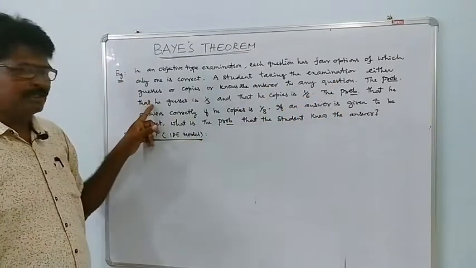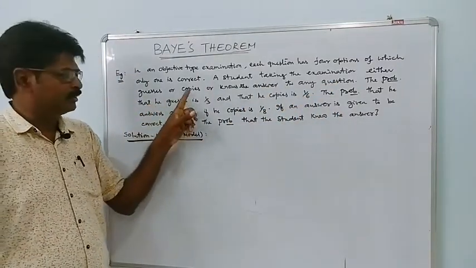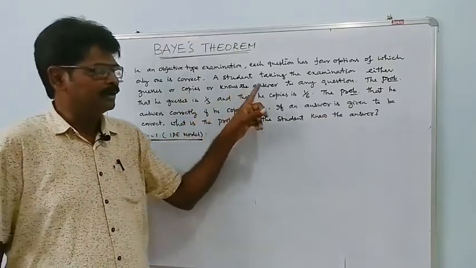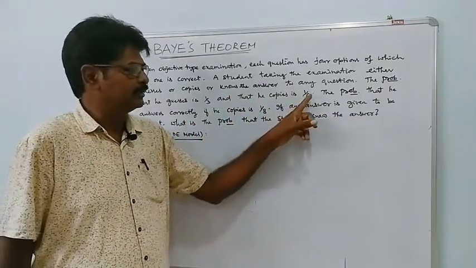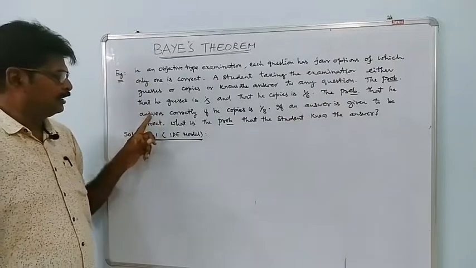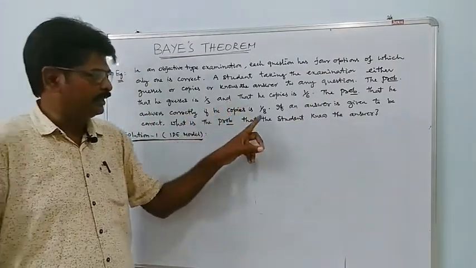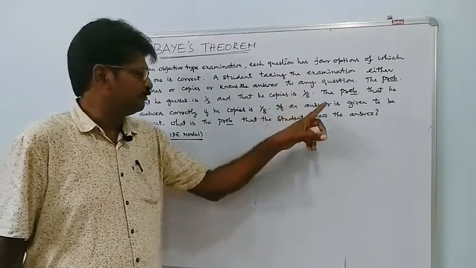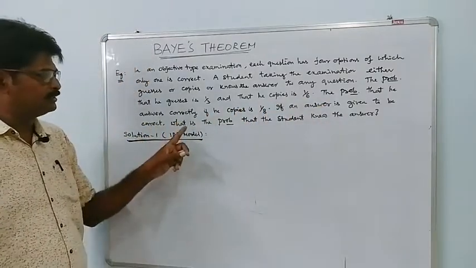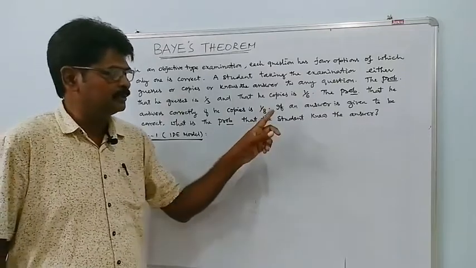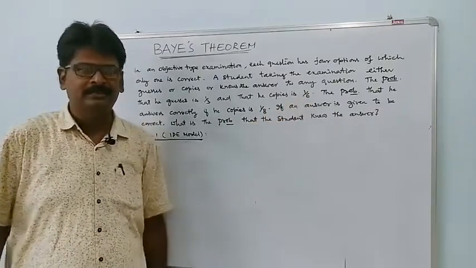The probability that he guesses is 1 by 3 and that he copies is 1 by 6. The probability that he answers correctly if he copies is 1 by 8. If an answer is given to be correct, what is the probability that the student knew the answer?